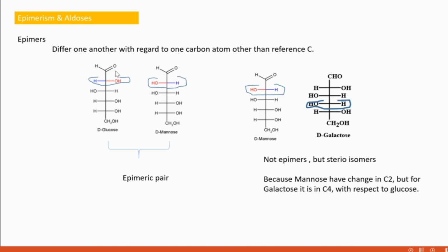In epimers, they differ at the same carbon with respect to spatial arrangement. So D-glucose and mannose are an epimeric pair. But mannose and D-galactose are not epimers because the spatial rearrangement has not happened at the same carbon. Here it is the second and here it is the fourth.